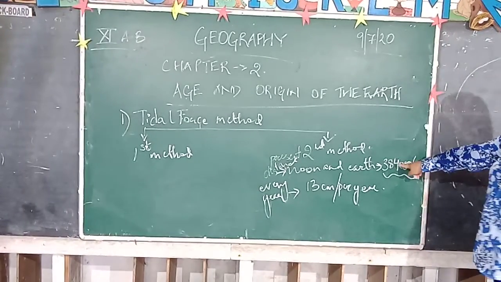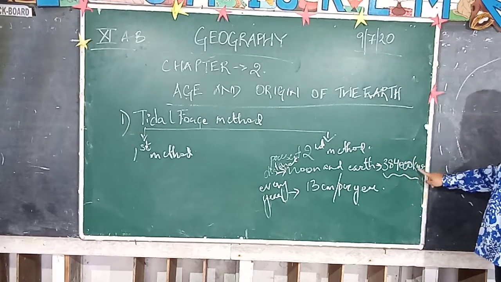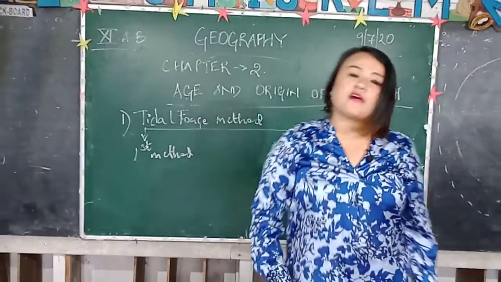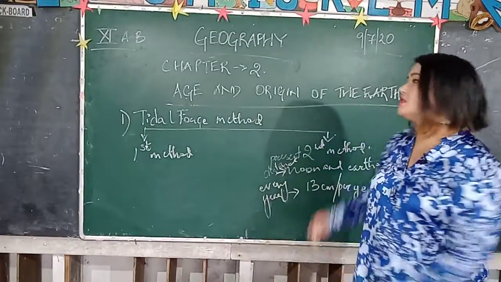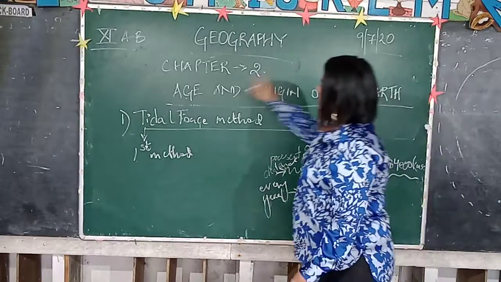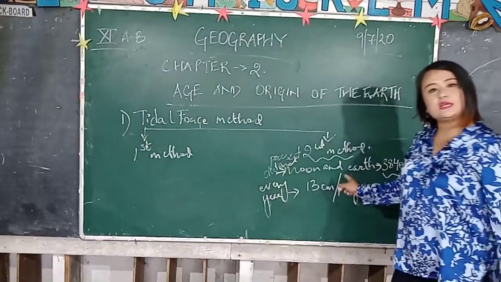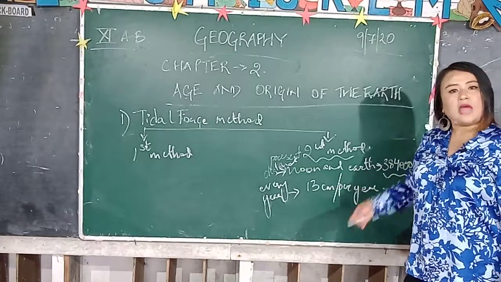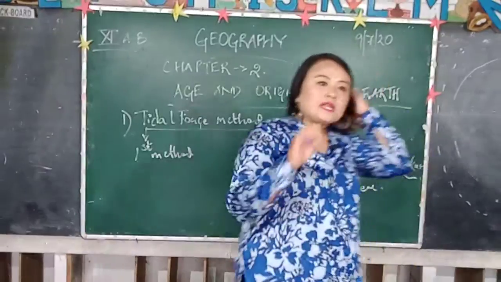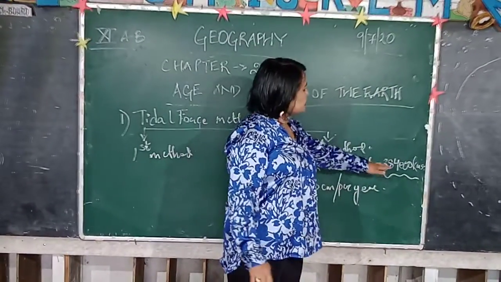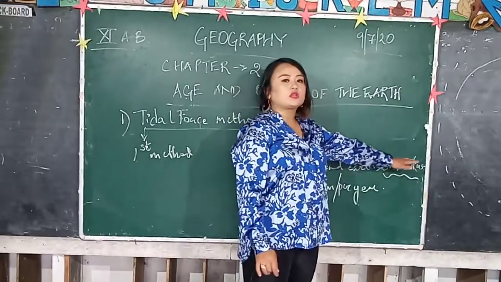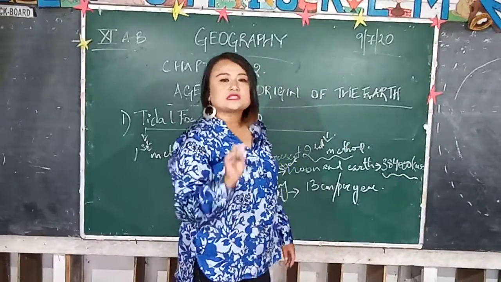So if you divide this 3,84,000 kilometers by 13, you get 2.95 billion years. So this is the calculation done under your second method, related to your tidal force, because here also we are taking into account the movement of your Moon, and the movement of the Moon can be associated with your tidal force method. I'm repeating it once again: the working is not given in your textbook.